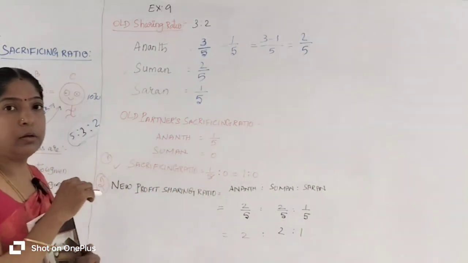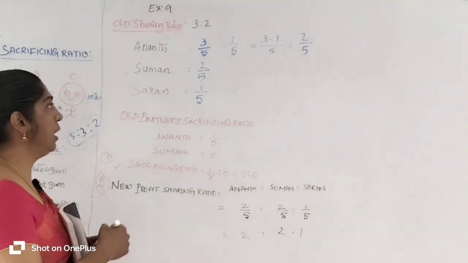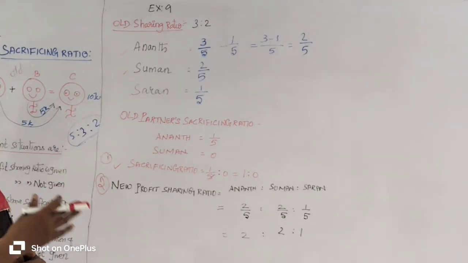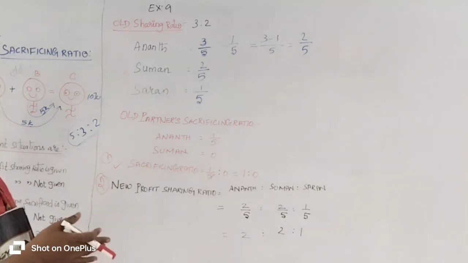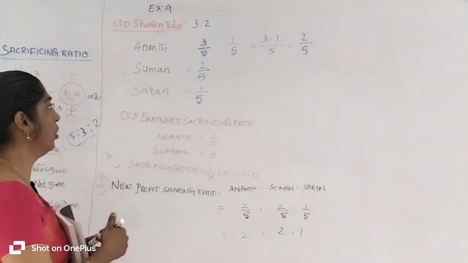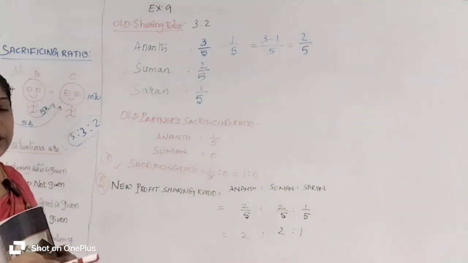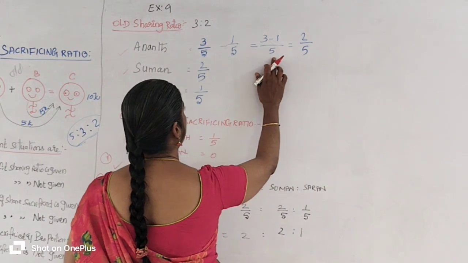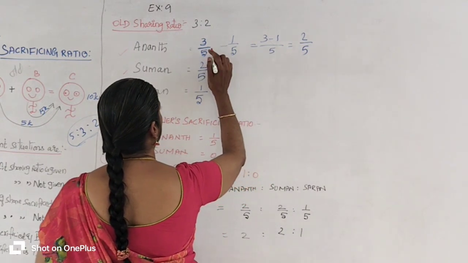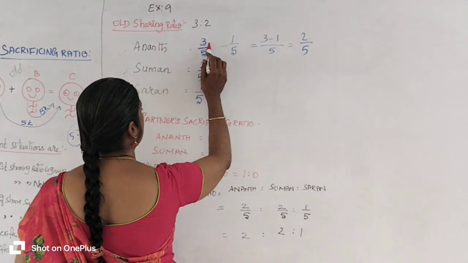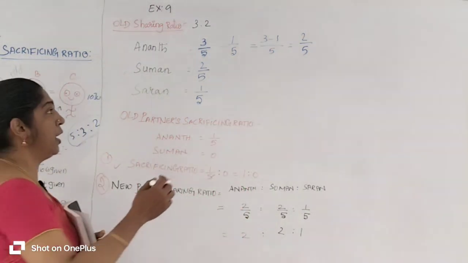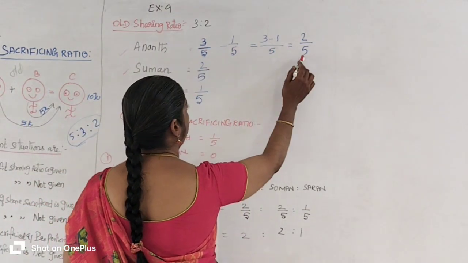So we are going to subtract directly. If the given denominators are the same number, you can make the subtraction or addition directly. So you write the denominator 5, and in the numerator you subtract 3 minus 1, you will get 2. So 2 by 5 is Anand's new profit sharing ratio.